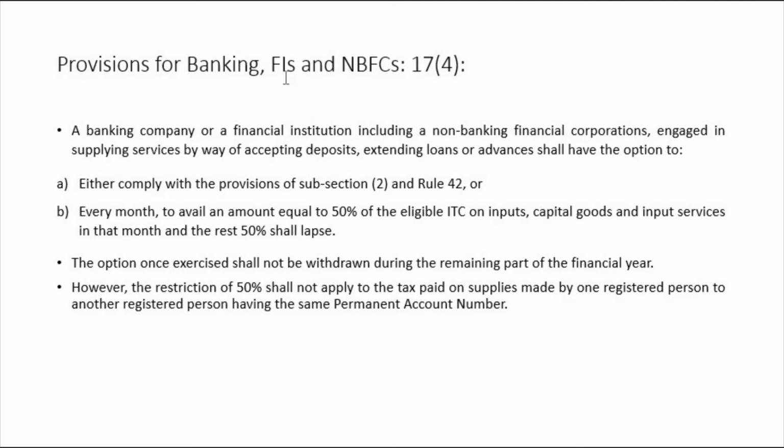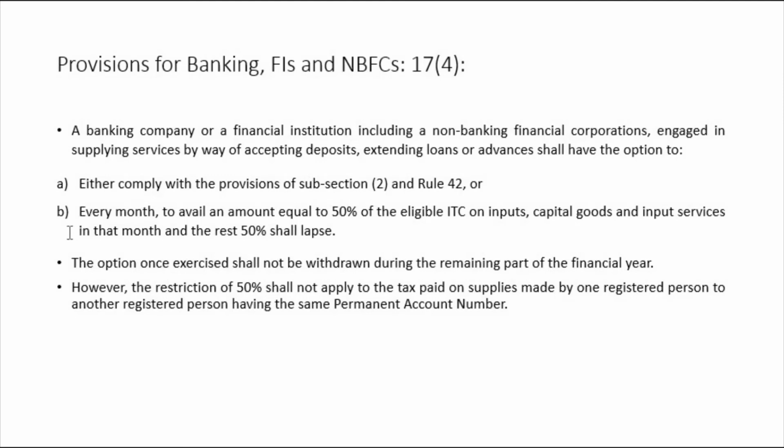First option, comply with the provisions of subsection 2 and rule 42, that is apportionment as per the calculation, where you calculate C1, C2 and then make further calculations.